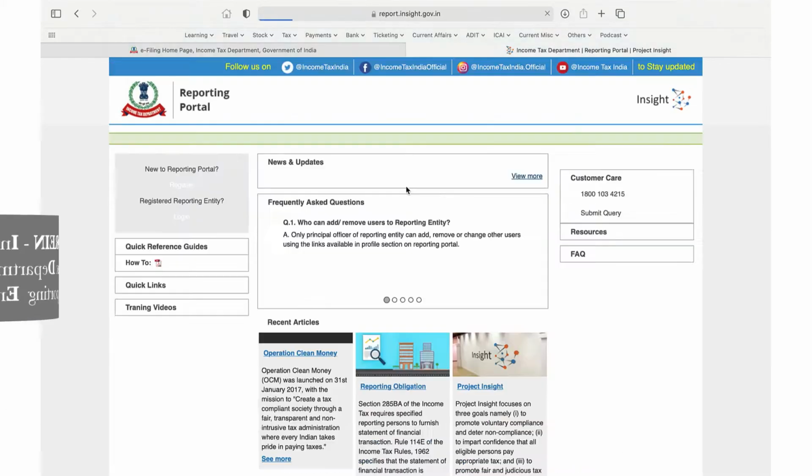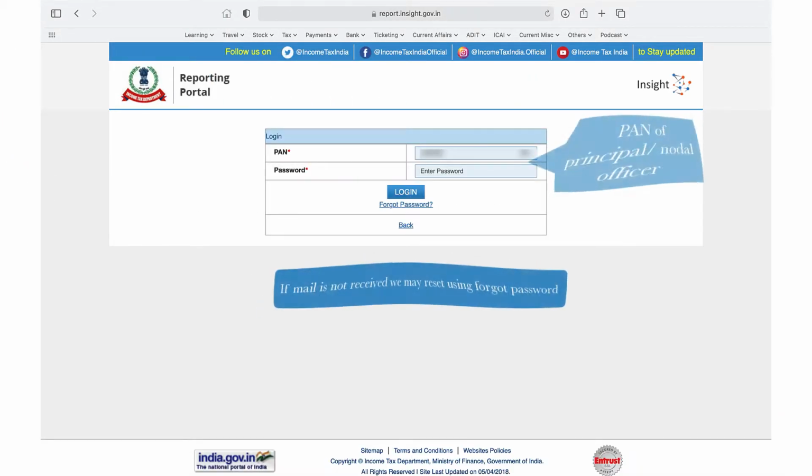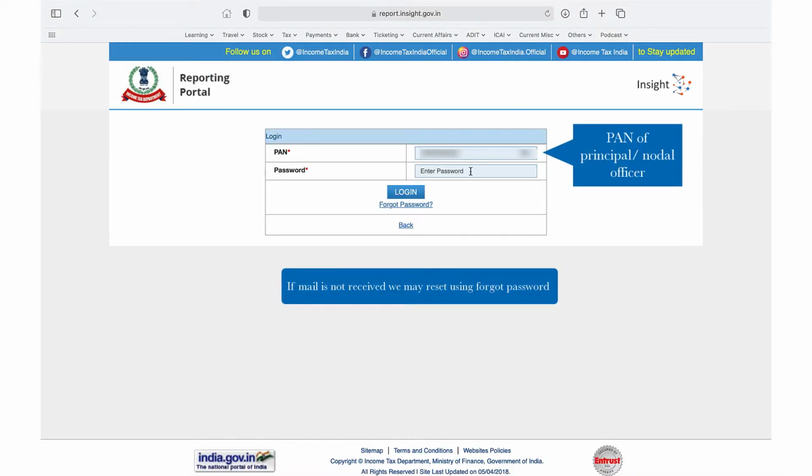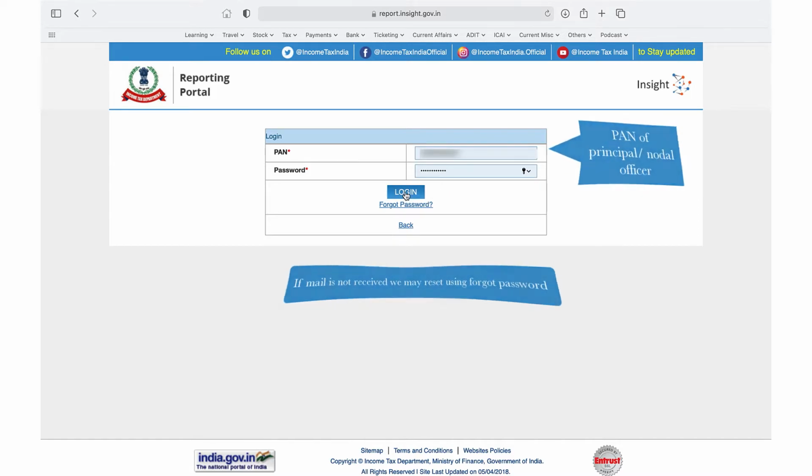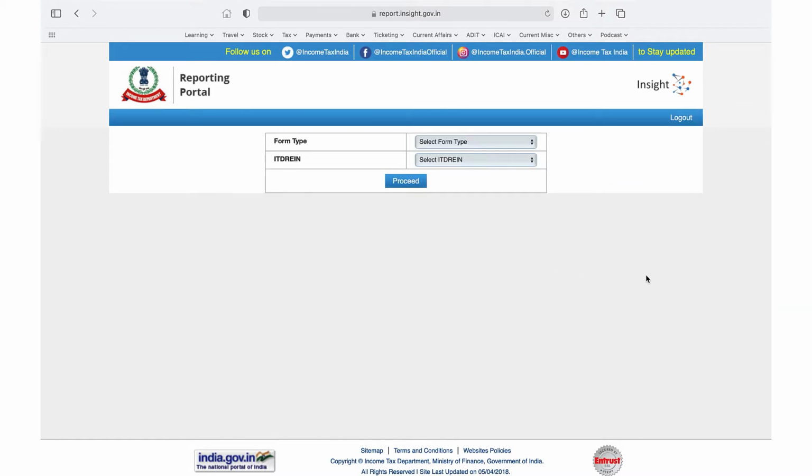In this login page, we'll get the login credentials in mail. Even otherwise, we'll be able to log in by using the option of forgot password. Once we get the login of this principal officer, we may proceed and log in. Once we log in, we'll get to choose what type of form we are going to check.